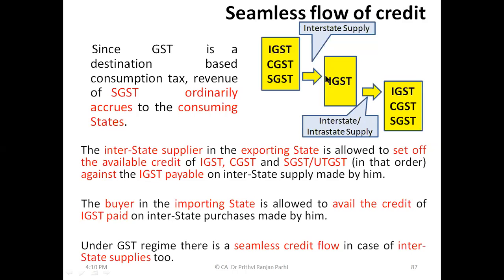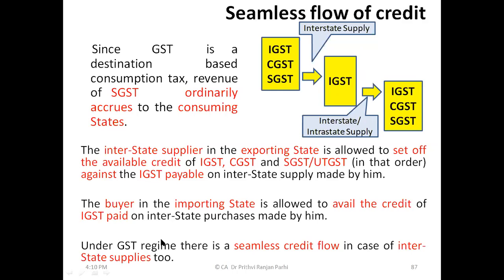Now let us say here there is a buyer who has purchased by paying IGST, but he is making local sale. When he is making local sale, he has to pay CGST and SGST. What he can do is, this IGST credit can be utilized for paying liability of CGST and SGST. All these three credits can be utilized for paying IGST liability, and IGST credit can also be utilized for paying IGST, CGST and SGST liability.